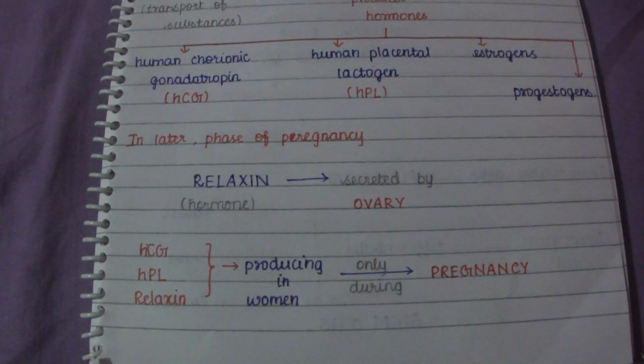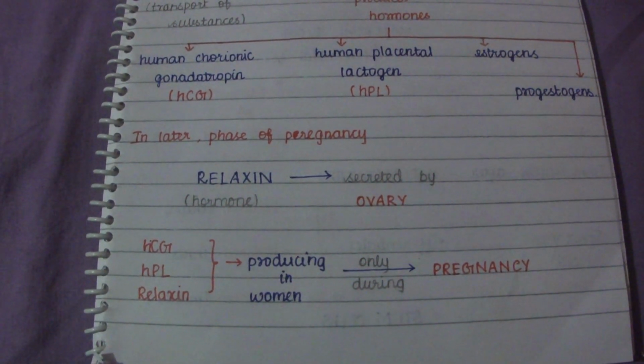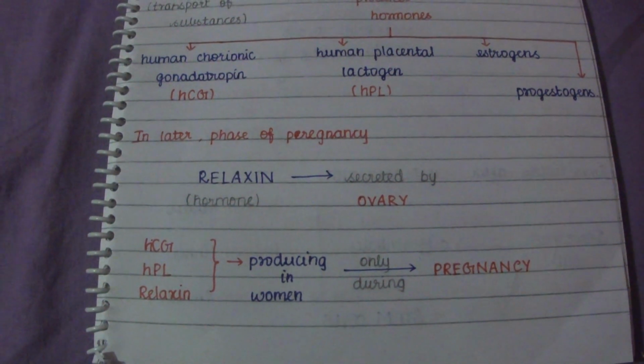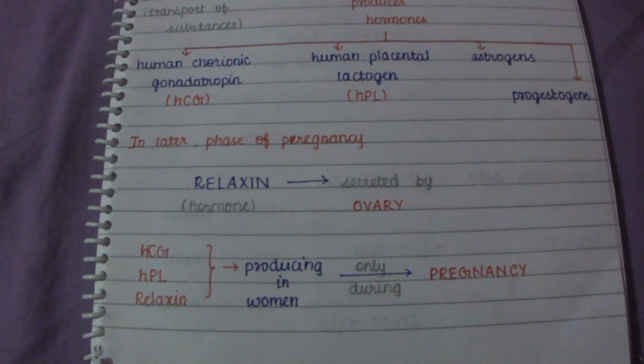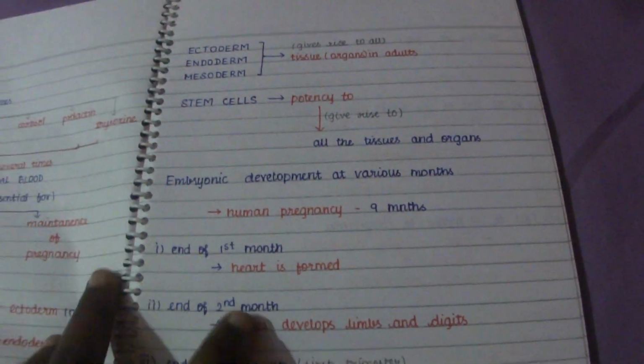We know that the hormones HCG, HPL and relaxin are produced in women only during the time of pregnancy.